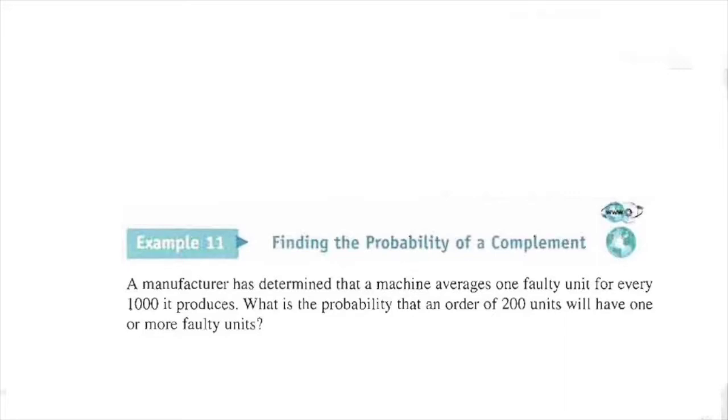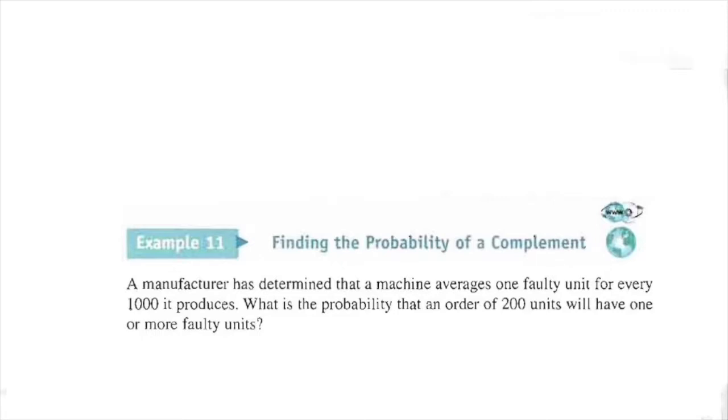It doesn't matter if you have only 200 units or 500 units or 10 units. If you just got 1 unit, what is the probability of that 1 unit being faulty? 1 out of 1,000, right? Because every 1,000 units, there's 1 that is faulty.